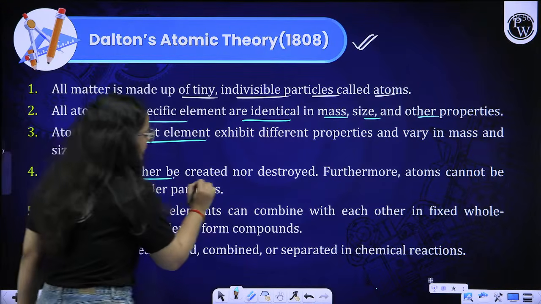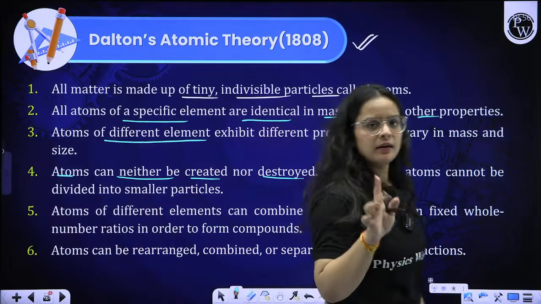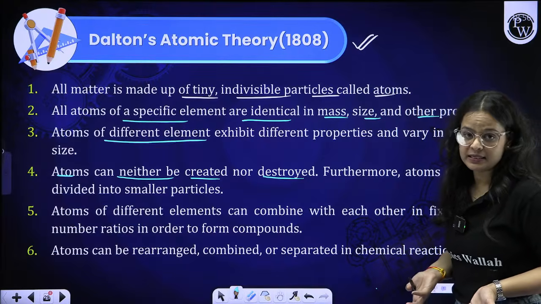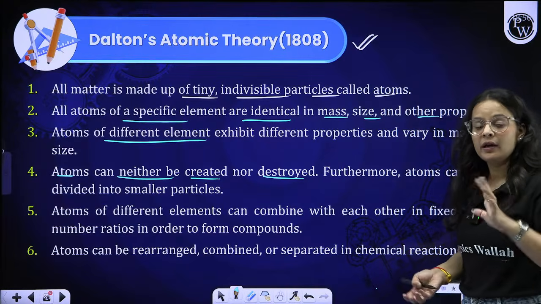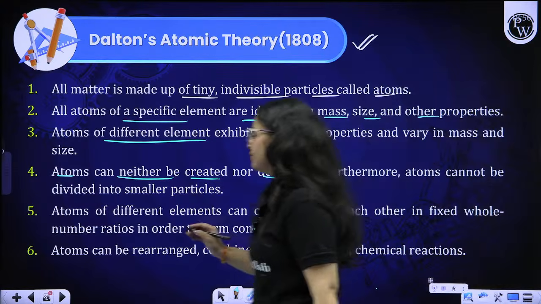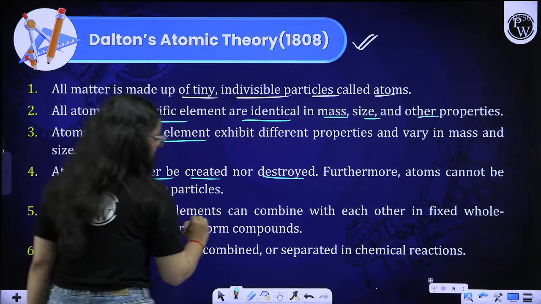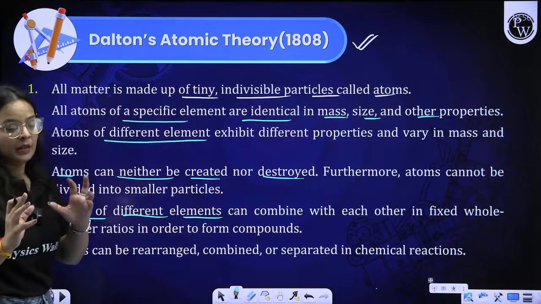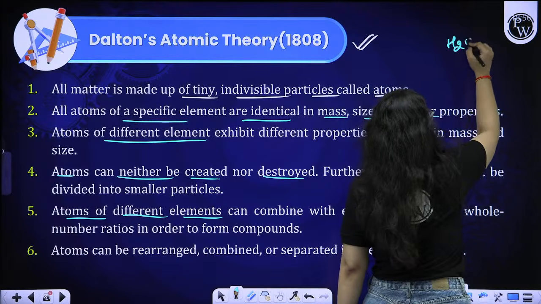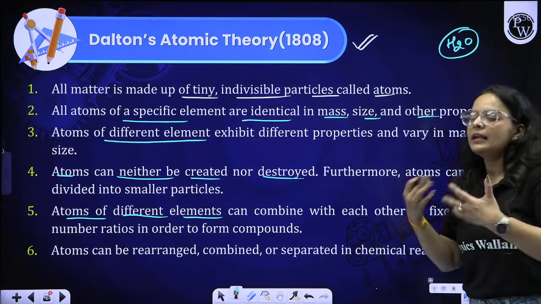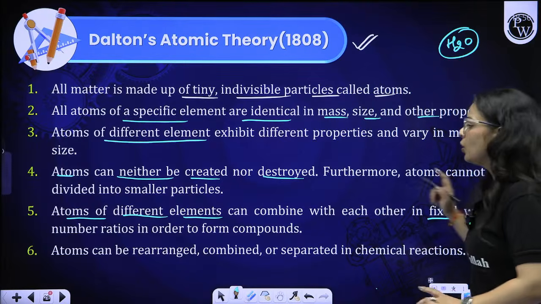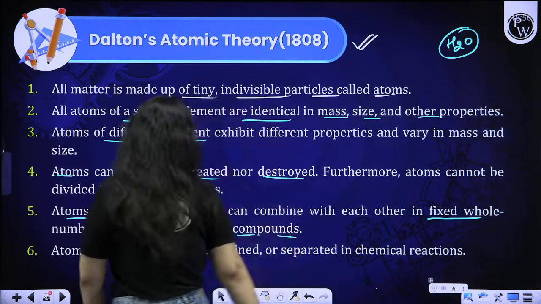Atoms can neither be created nor destroyed. You already learnt about this in lower classes: the law of conservation of mass states that atoms can neither be created nor destroyed in a chemical reaction. Then atoms of different elements combine with each other, like hydrogen and oxygen, in a specific ratio. It is not random; they combine in a fixed whole number ratio in order to form compounds.